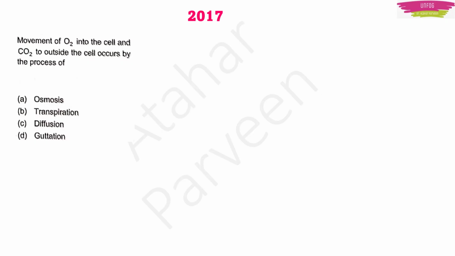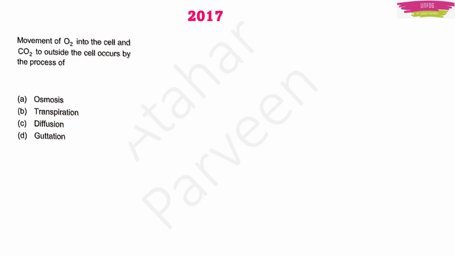The question is, movement of oxygen into the cell and carbon dioxide to outside the cell occurs by the process of, and the options they are giving are osmosis, transpiration, diffusion and guttation. So this is the question, right? So what all are the topics you can learn from this question? First, you can understand all the 4 options. You should know what is osmosis, what is transpiration, what is diffusion and what is guttation, right? After that, if you find anything new related to these topics, nearby concepts, you have to prepare for that also.